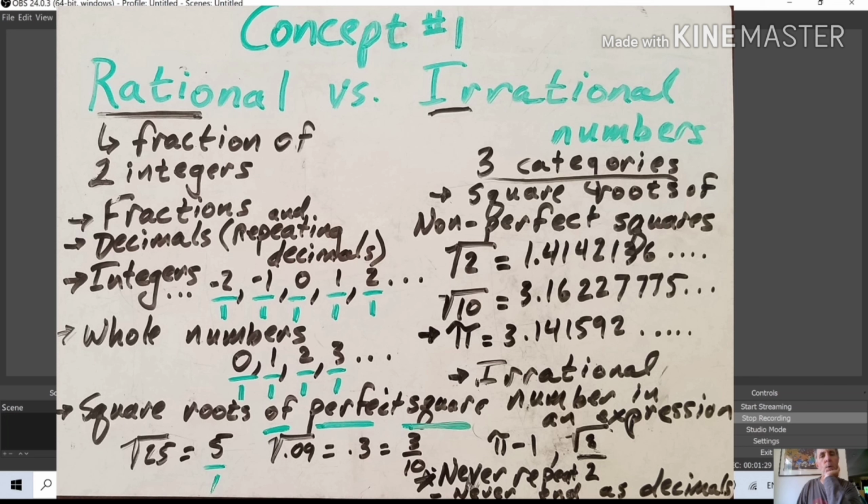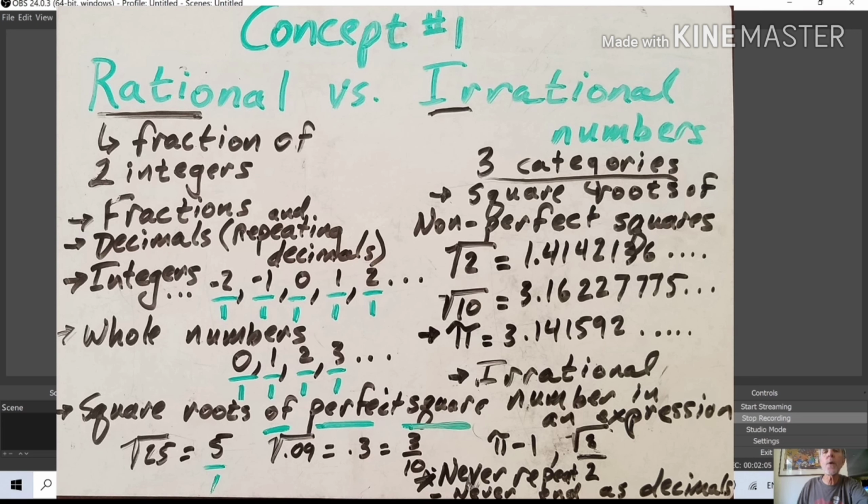Whole numbers like 0, 1, 2, 3. Those are rational numbers because also they can be written as fractions. And then square roots. Well, square roots of perfect squares, as we learned last week if you did the lesson, the square root of 25 asks what number times itself equals 25, and the answer is 5, but 5 is 5 over 1, so that could be written as a rational number. And this is also a perfect square, believe it or not. 0.3 times 0.3 equals 0.09, and 0.3 is 3/10. That is a rational number.